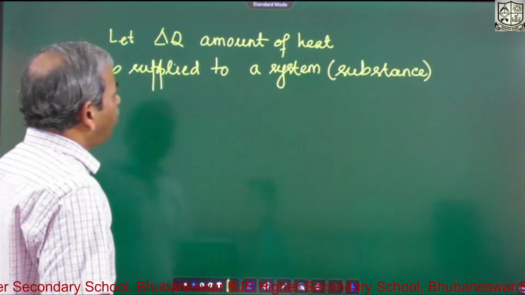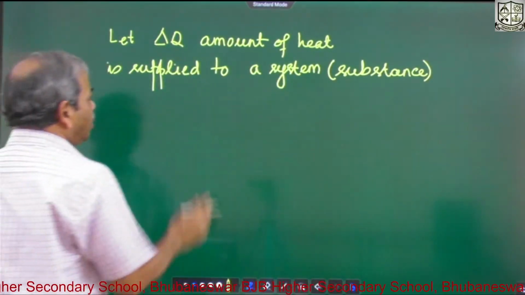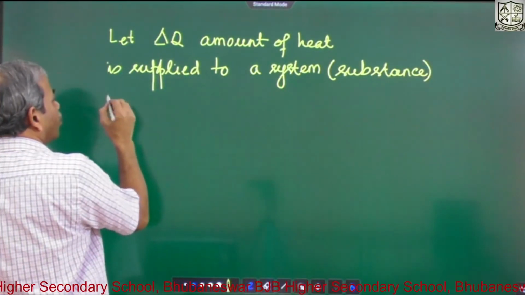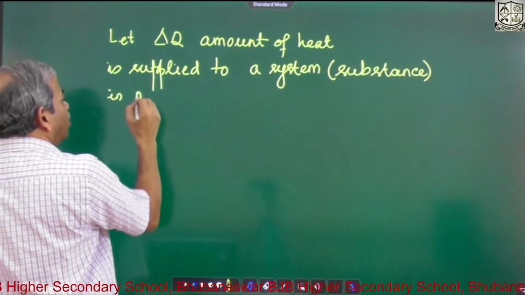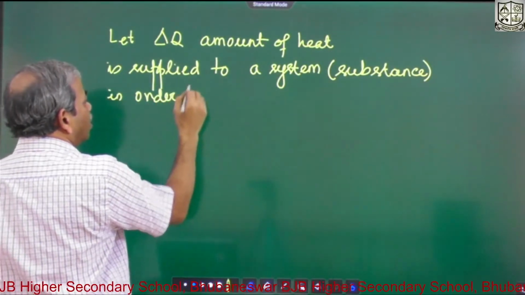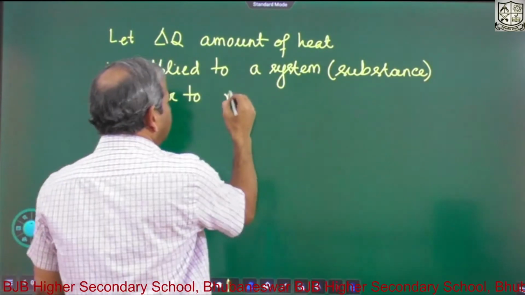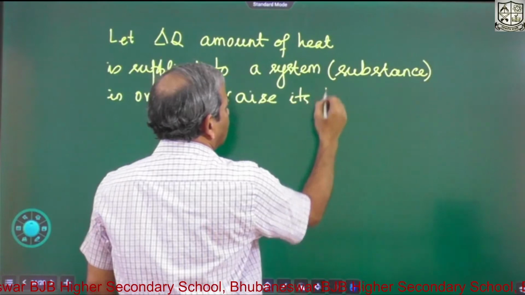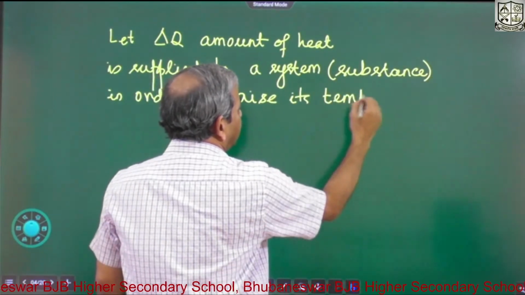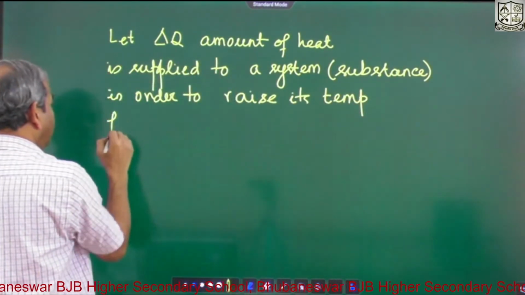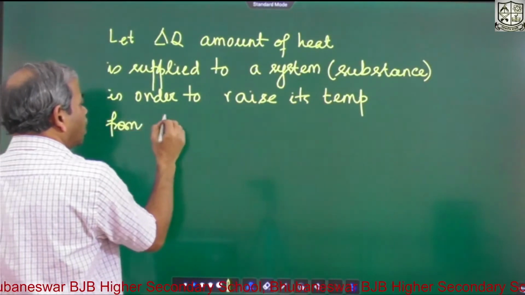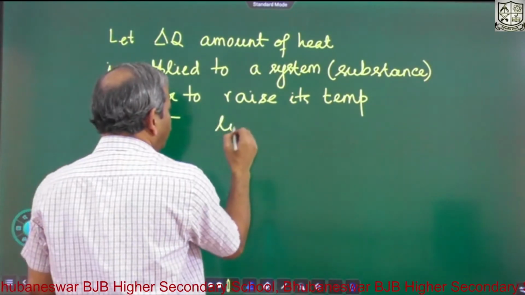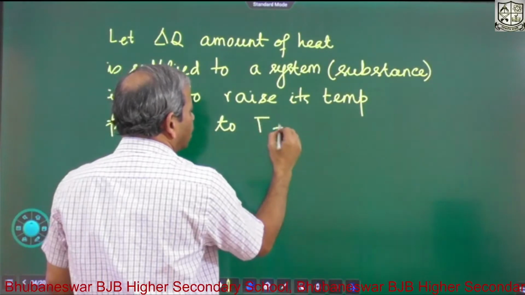The delta Q amount of heat is supplied to a system in order to raise its temperature from T to T plus delta T.